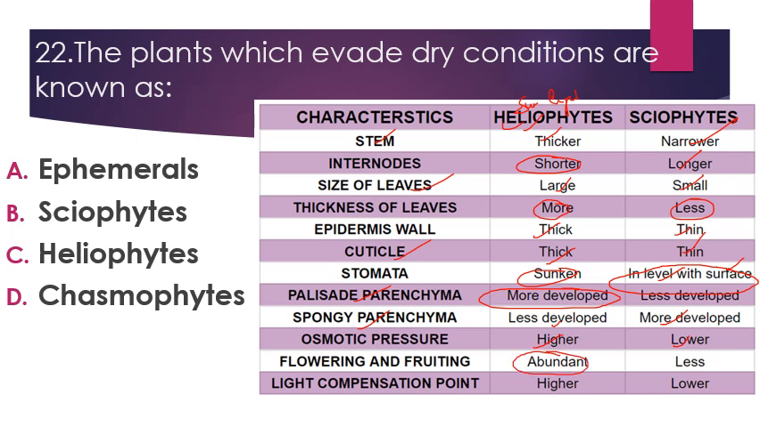Then flowering and fruiting is abundant in case of heliophytes and less in sciophytes. Light compensation point is higher in case of heliophytes and lower in case of sciophytes. So these are the differences between sciophytes and heliophytes. The next category is chasmophytes.